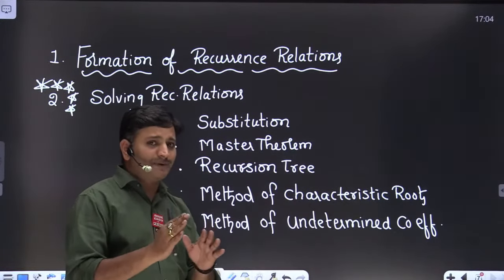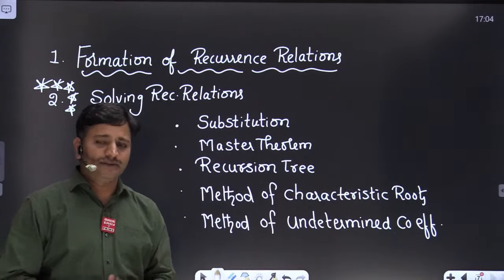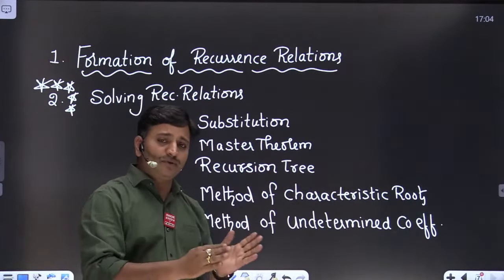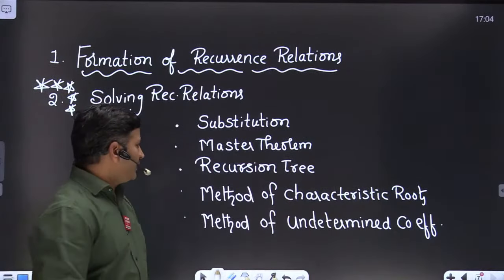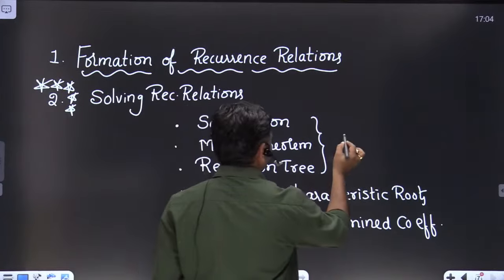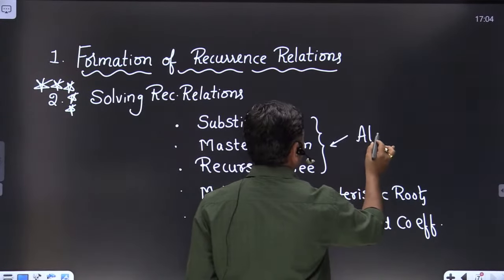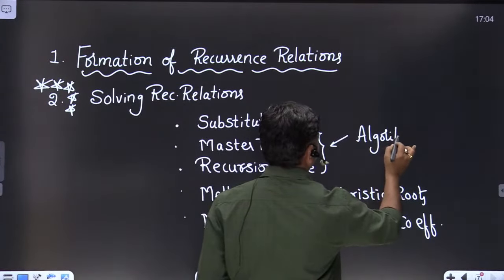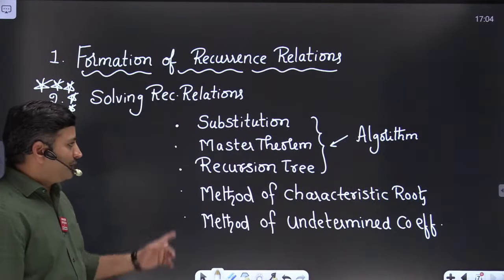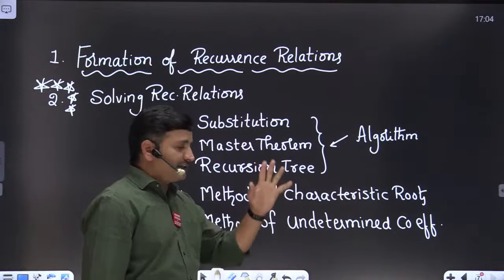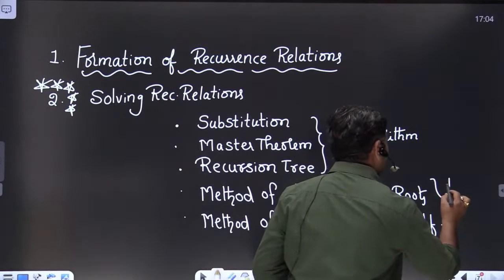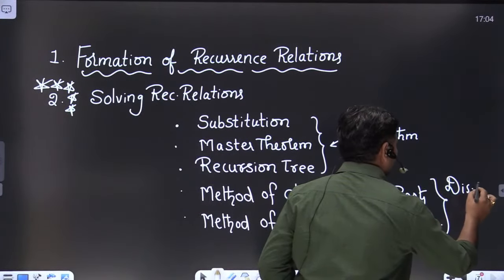Because this topic is not restricted to only discrete mathematics. The same topic will arise in the algorithm subject, in discrete mathematics, and in programming languages also. So, friends, for the substitution method, master theorem and recursion tree approach, you have to collect information from the algorithm subject, where sir will teach in detail. The method of characteristic roots and method of undetermined coefficients are completely related to our discrete mathematics.